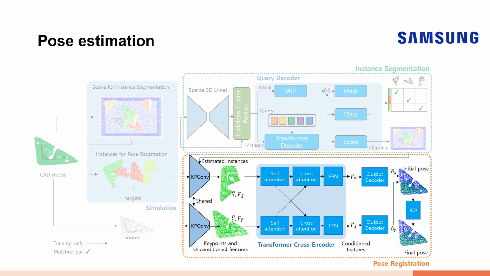The network for pose estimation learns the probability that each point lies in the overlapping region and its corresponding position in the other point cloud. An initial pose is computed from the good correspondences. ICP fine-tunes the final pose based on the inferred initial pose.